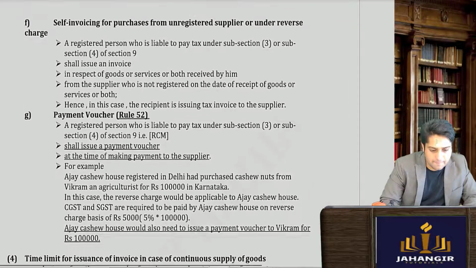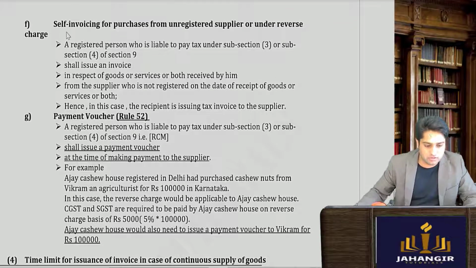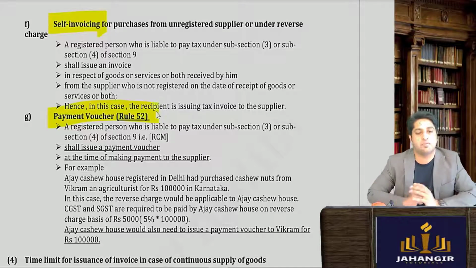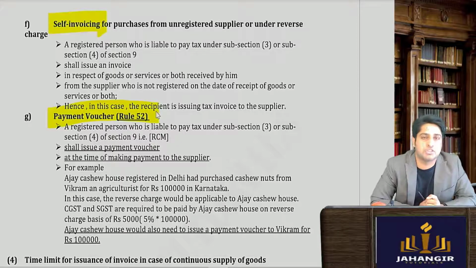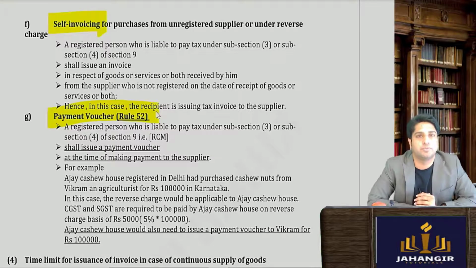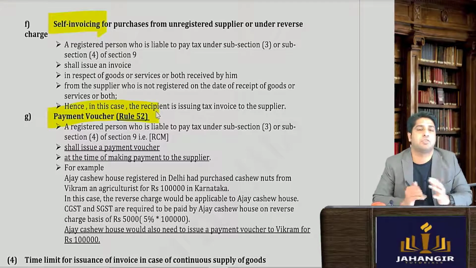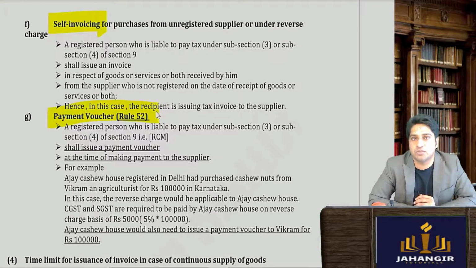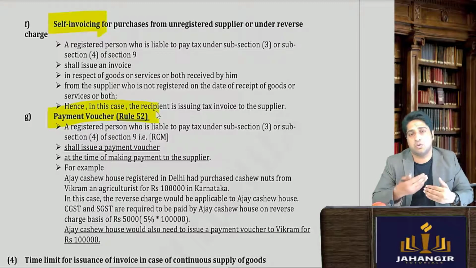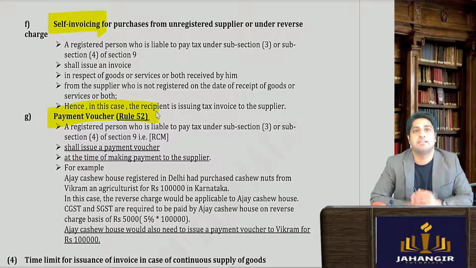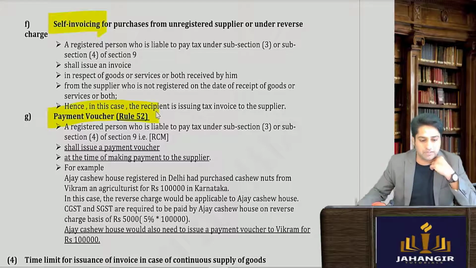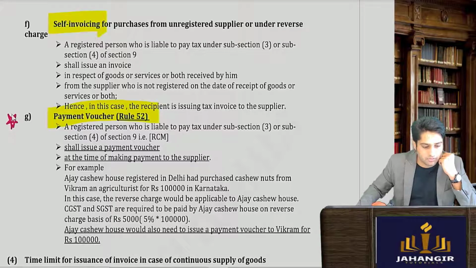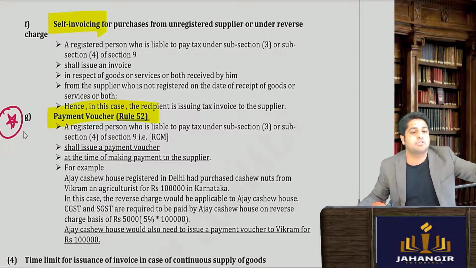Again, super simple. Now your self invoicing is there to be read with payment voucher. So what all have we done? Can you tell me for exempt supplies and composition dealers which document is issued? It is called as bill of supply. For advance payment, what is issued? A receipt voucher. When the advance was given and the goods could not be provided, then which voucher is to be issued? Called as a refund voucher. Now we are coming to something different altogether, which is called as a payment voucher. पेमेंट वाउचर, तो मैं पेमेंट कर रहा हूं ना, तो मैं वाउचर इश्यू कर रहा हूं.